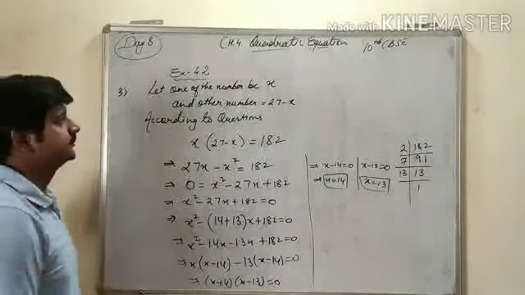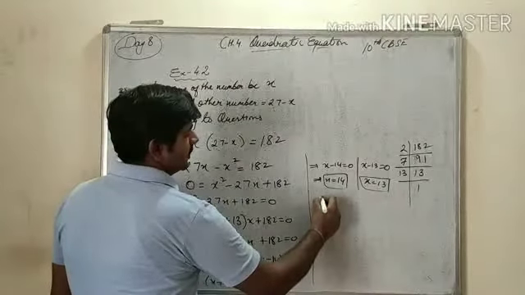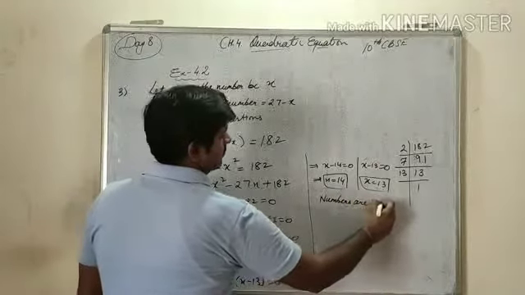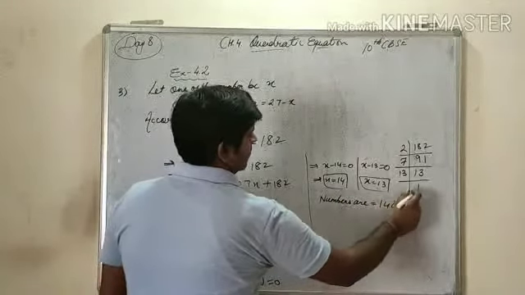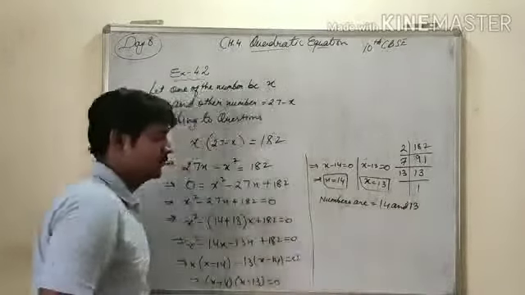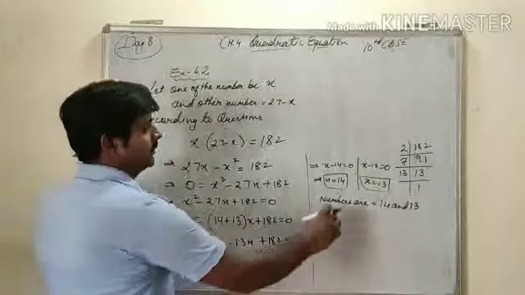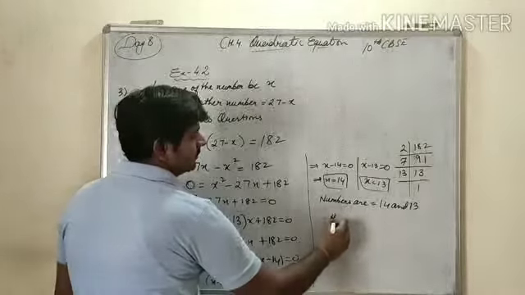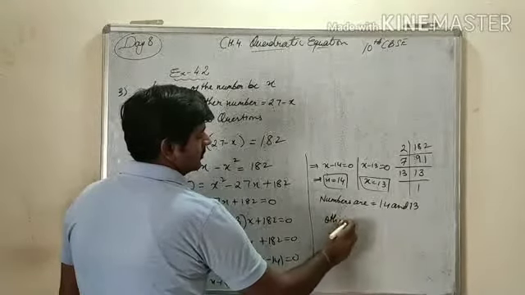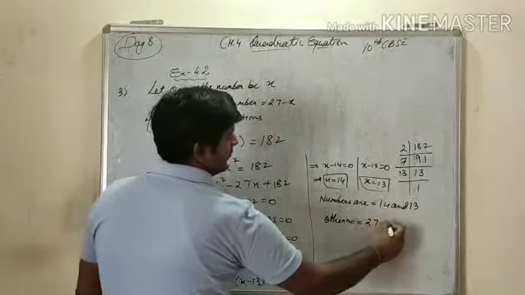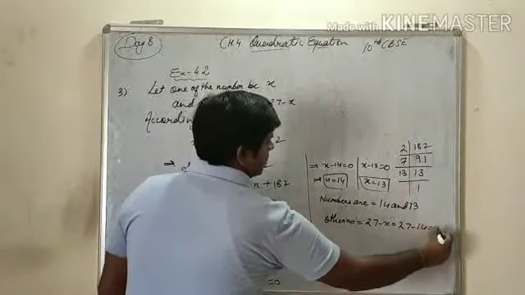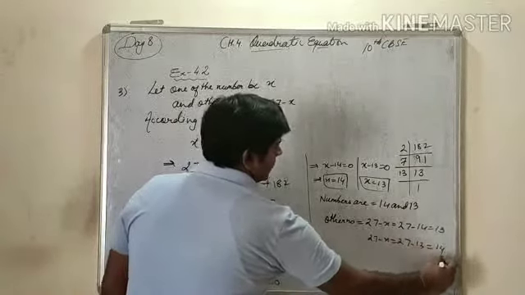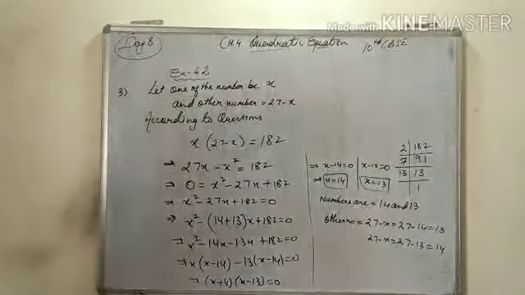So we got numbers are 14 and 13, because if we take 14, if we subtract from 27, we can observe the other number 27 minus x. So if we subtract 14, we are getting 13. If we subtract 13, there will be 14. These are the answers. Please write it down.